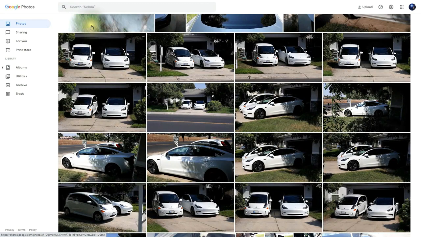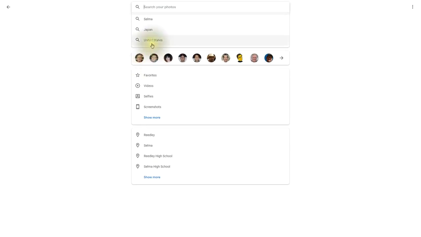Another cool feature in Google Photos is the search. So if I click on search, it comes up and you notice how it groups similar faces together. Now I can search by face or by name. Now I can also go by things such as Selma, Japan, United States, look at my favorites, look at videos, selfies, or other options here.